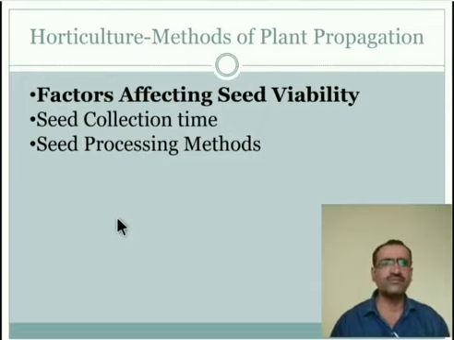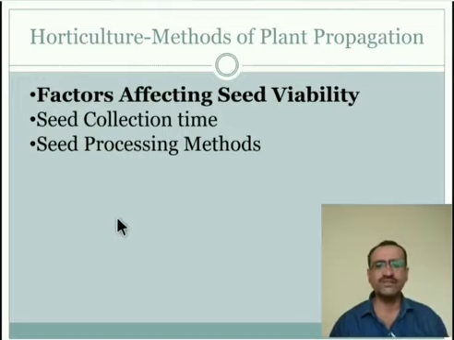Next one, factors affecting seed viability. Seed viability can be affected by different factors, that are nothing but the time or processing methods. Here, the first one is the seed collection time. A number of interdependent factors are known to affect the seed viability, the more important of which is the physiological condition of the plant, or the physiological condition of the seed.